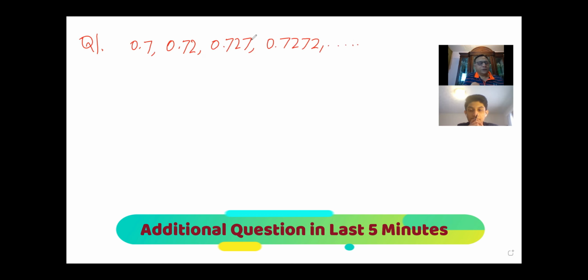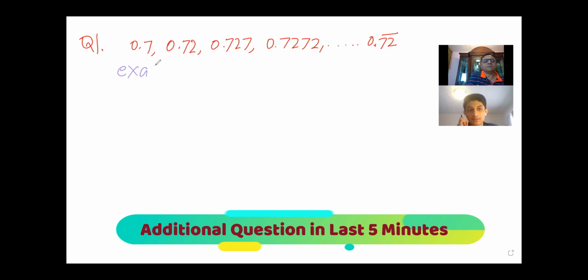Let us say that's your sequence as it approaches an infinitely large number. If it just continues like this, you get my point. So I write 0.72 recurring. When I write 0.72 recurring, it means it repeats forever. You get the idea. Yes, sir. So can you tell me the answer of this question? Yes, sir. I think it's asking for a limit, to state a limit for the sequence. Yeah, but I want you to give me the exact value.